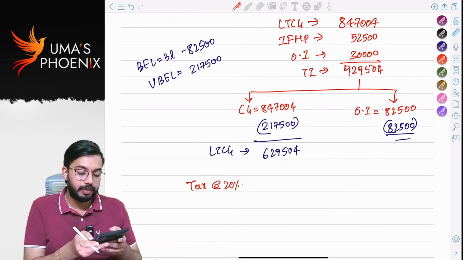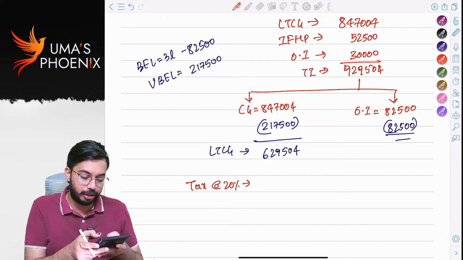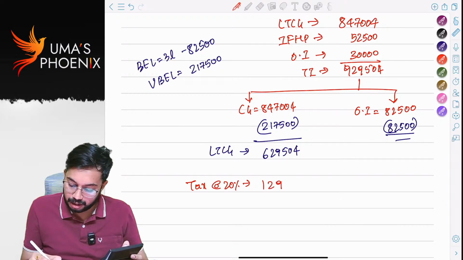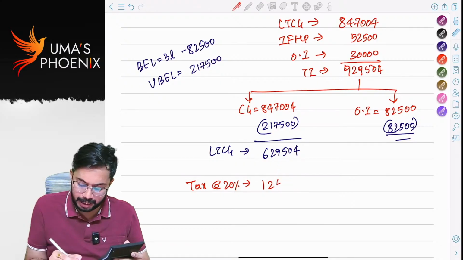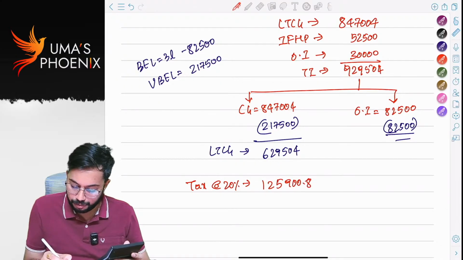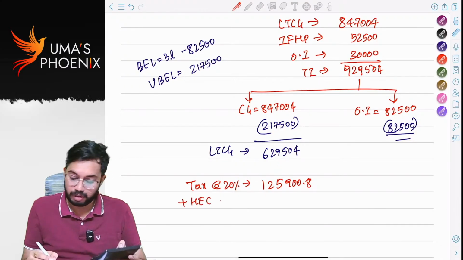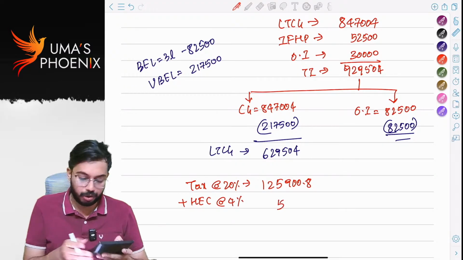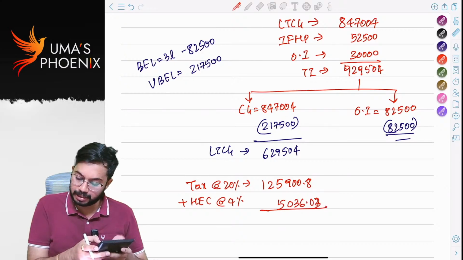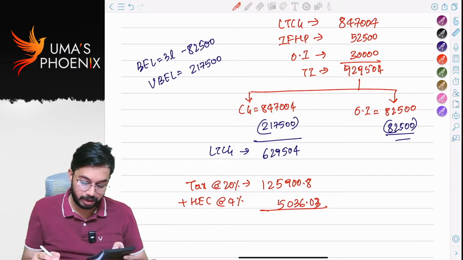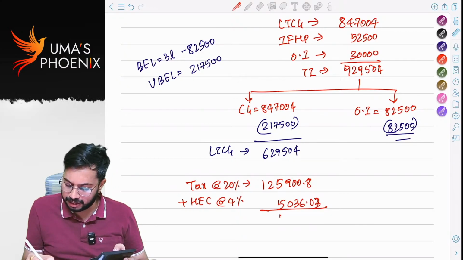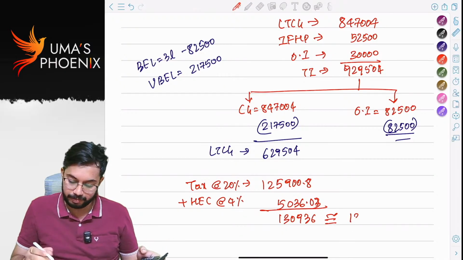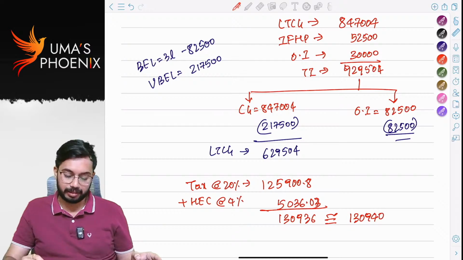How much? 6,29,504 into 20%, 1,25,900.8 plus HEC at the rate of 4%, 5,036.03. So total 1,25,900 plus 5,036, 1,30,936 rounded off to 1,30,940. So this is the correct answer.